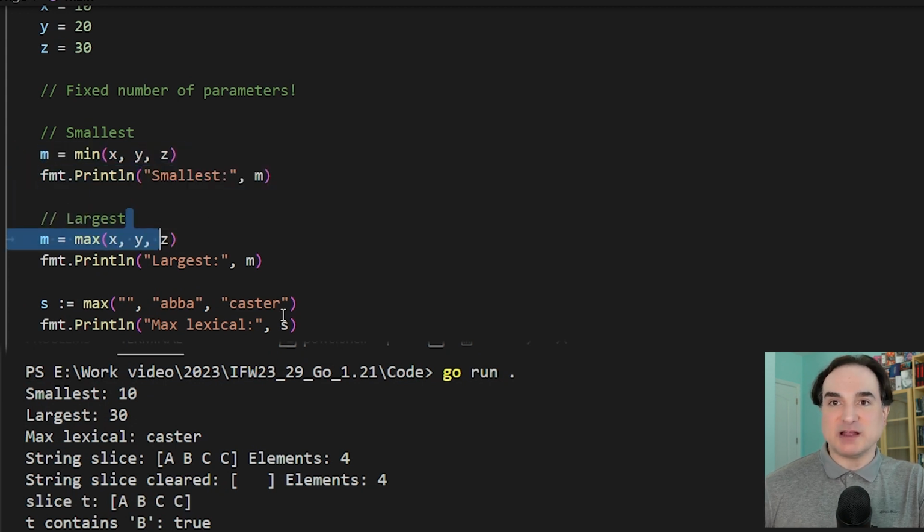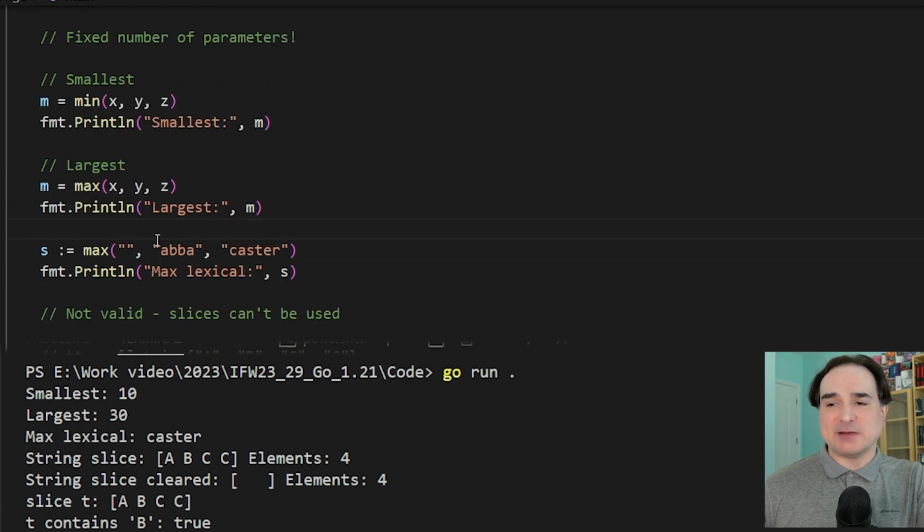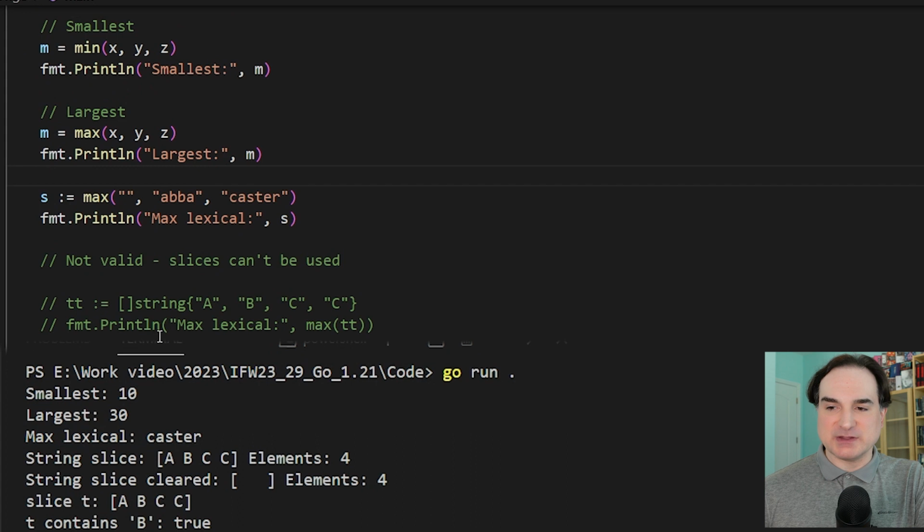But I also have min and max computations for strings, because we can compare strings against each other based on lexical sorting. So in the example that I have here, the word caster shows up as being greater than ABBA, and also greater than a blank string. And again, the big takeaway here is that we have a built-in way to do this with any types that support comparisons. We don't need an external package to do it.